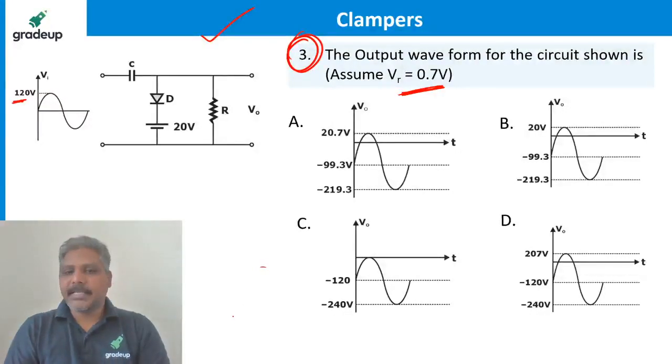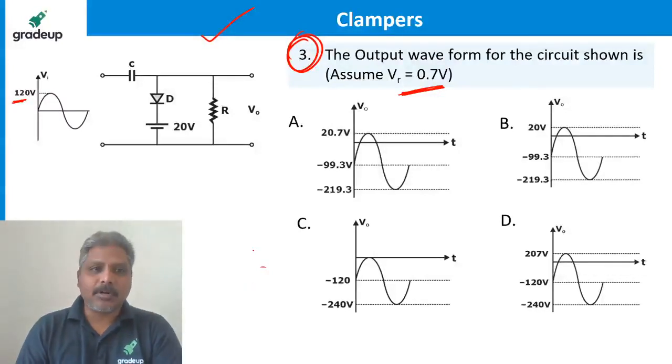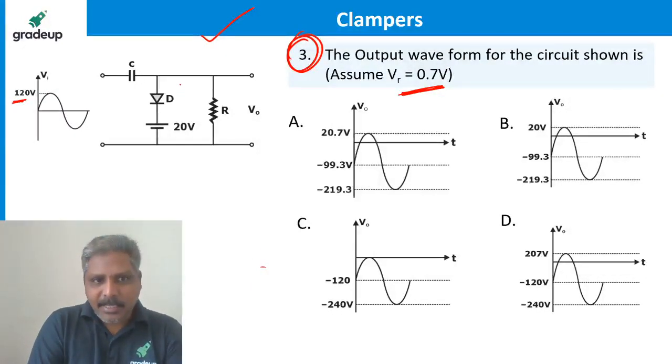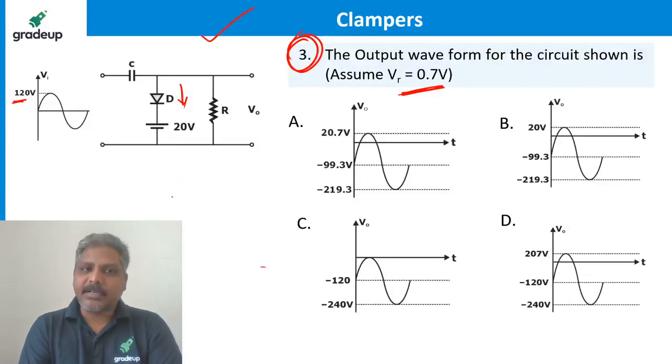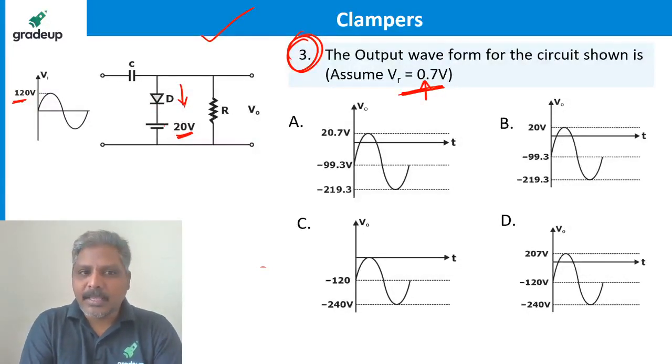Yeah, many people are saying A. Let's check whether it is A or B or C or what. See, the circuit diagram tells you that the waveform has to be shifted down. But where it is to be clamped to 20 volts, right? But cut-in voltage is also given. That means the diode is having 0.7. So the total voltage, it is clamped to 20.7.